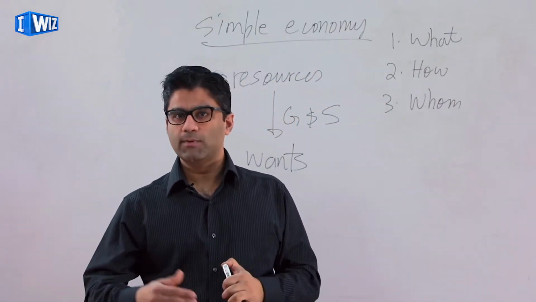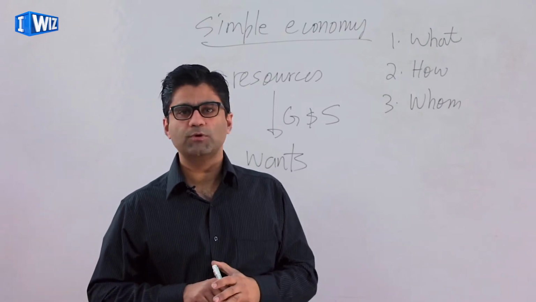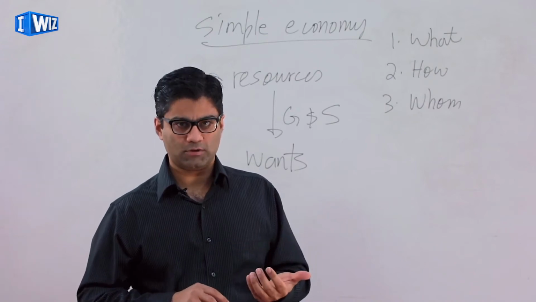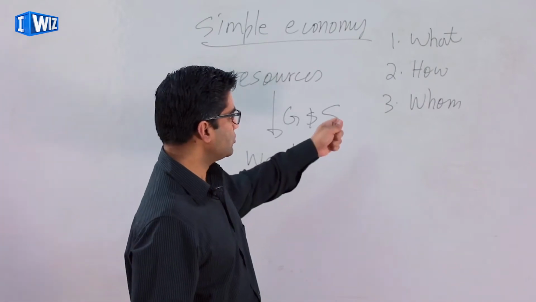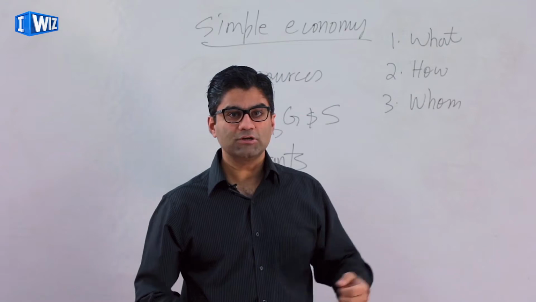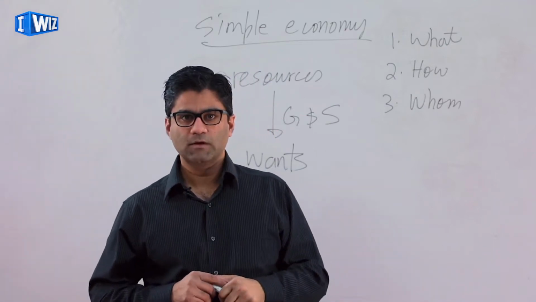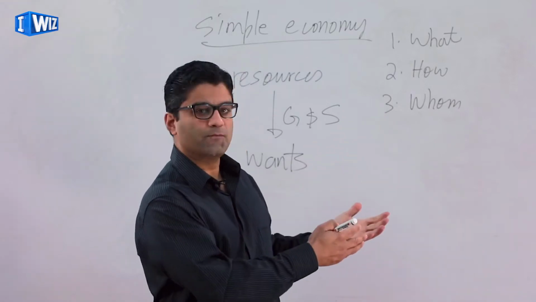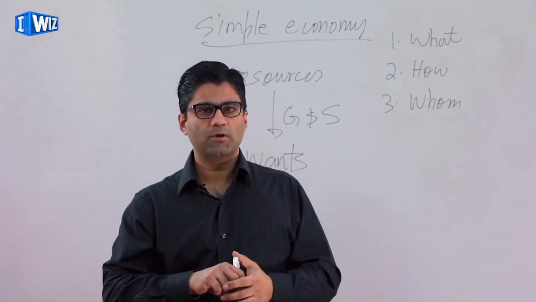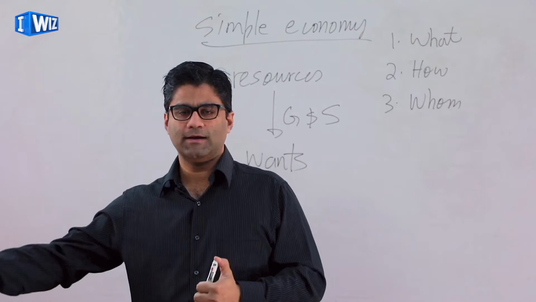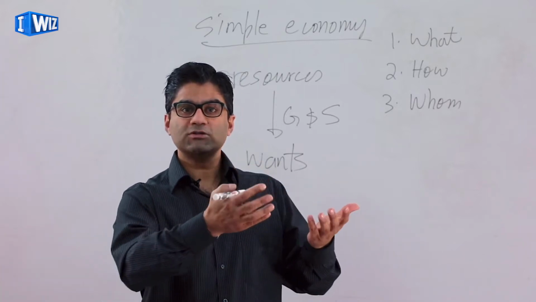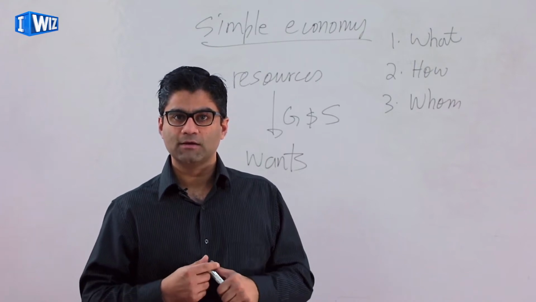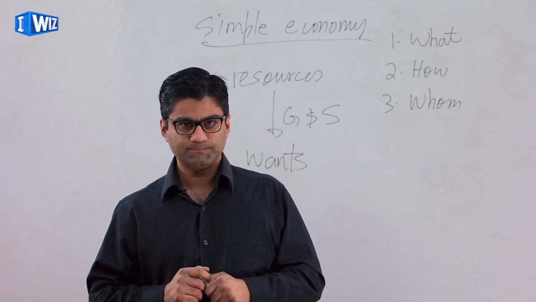Do we use more labor to produce crops, for example, or do we use more machines and tractors and less labor? That's also a very important question. And the last question is for whom to produce, and how to distribute it in an economy. Whether we want to produce it for a certain group of people in Punjab, or whether we want to produce cars in Hyderabad, and then distribute them all across the country. So what is the most efficient way to do that is also an economics question.